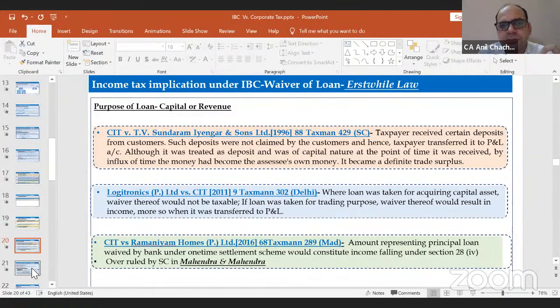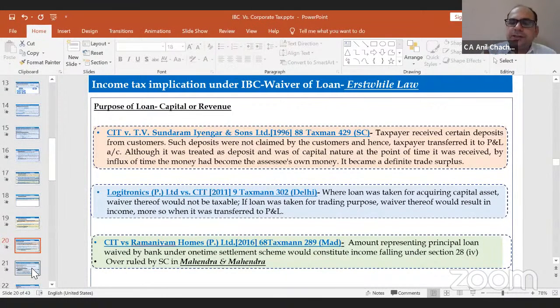There's a very famous judgment of TV Sundaram, because most of the time the tax department wants to invoke this judgment. That was a very peculiar case wherein the assessee got some deposits. The assessee was into the bottling business and got some trade deposits from the customers, and by the passage of time they treated this deposit as business income.